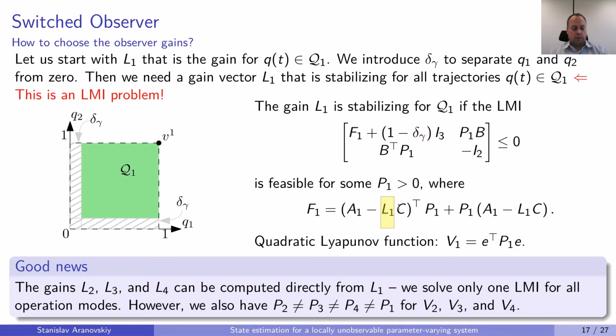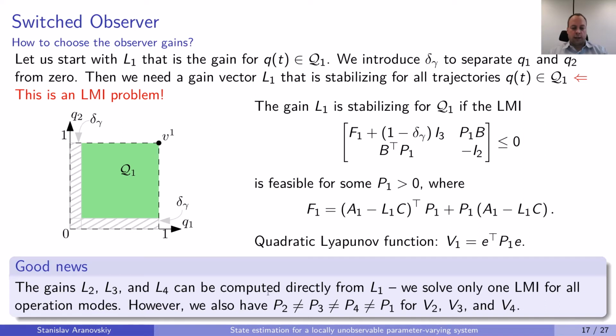And as a result, we have the gain L1, which is stabilizing for L1, and then we need to design L2, L3, and L4 for all other squares. And the good news is that as soon as we have L1, we don't need to solve any new LMI for L2, L3, and L4 because all these gains can be computed directly based on the L1. So we need to solve only one LMI for all four squares.